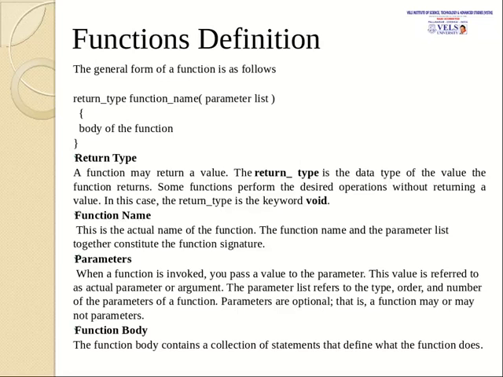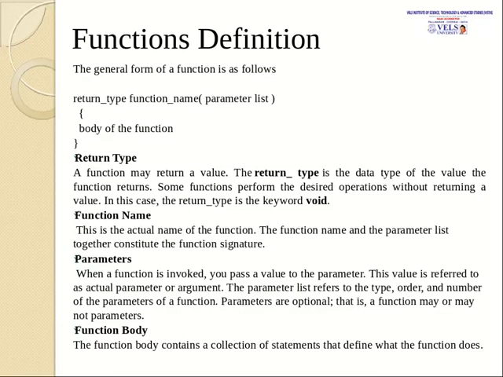And the next is function name. This is the actual name of the function. The function name and the parameter list together constitute the function signature. What the function is, how it is going to be used, and what parameters it is going to consist of, all these things will be described here. The function name should be defined by the user, and if you give reasonable names, it will be very easy for you to access a particular function.